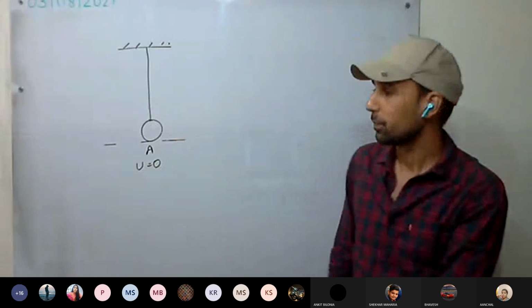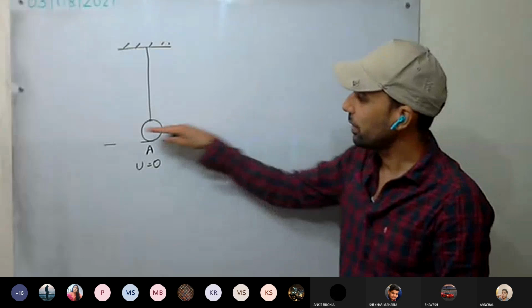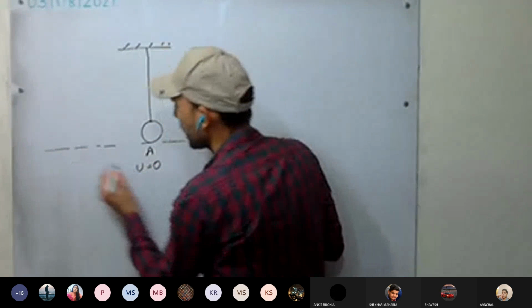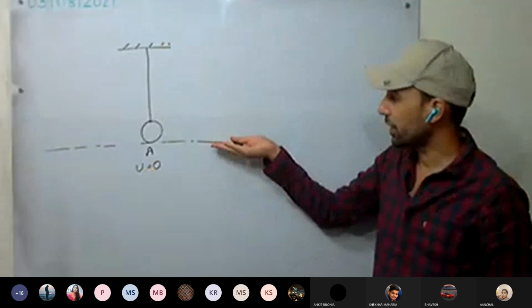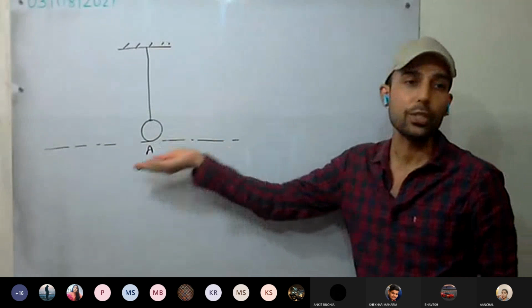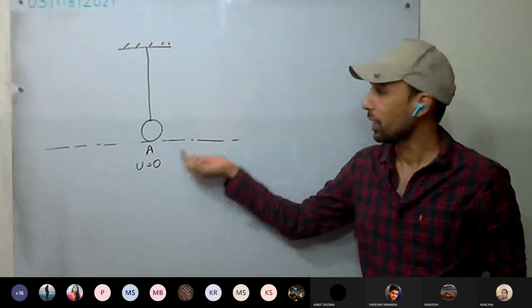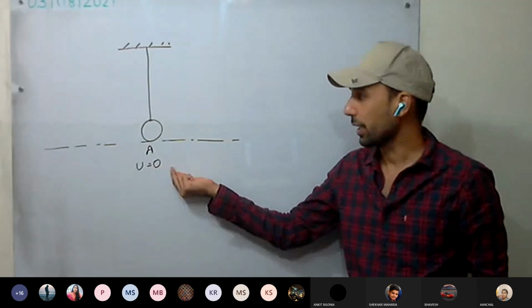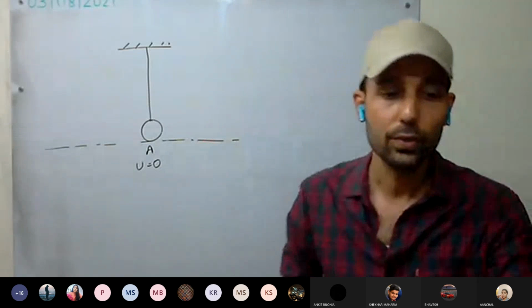Understood now? We are considering this level, this position as the ground, or with respect to this position we will measure the potential energies. So at this position, we are considering the potential energy as 0. Okay, now see what we are going to do.